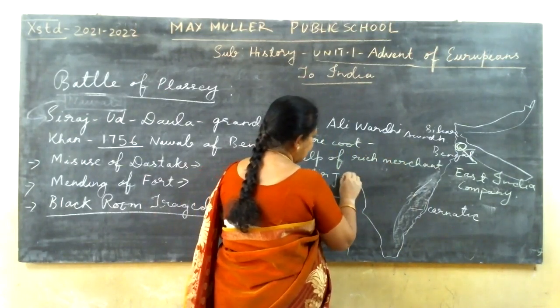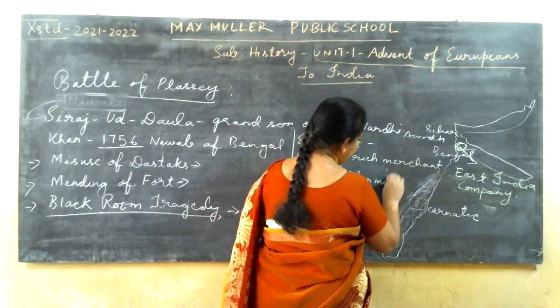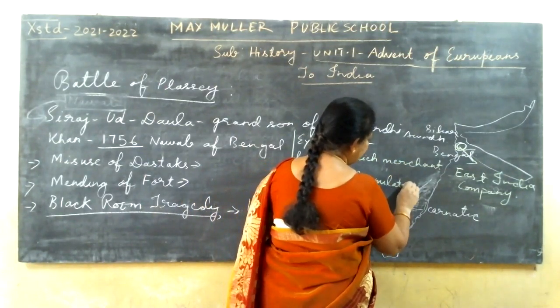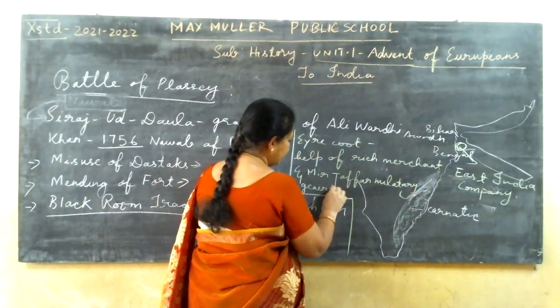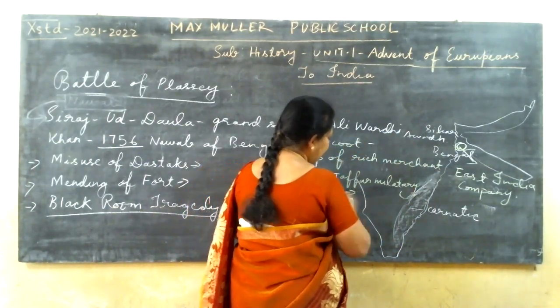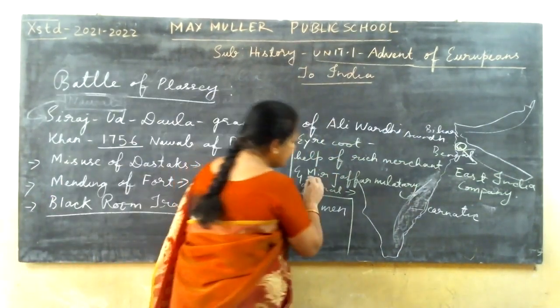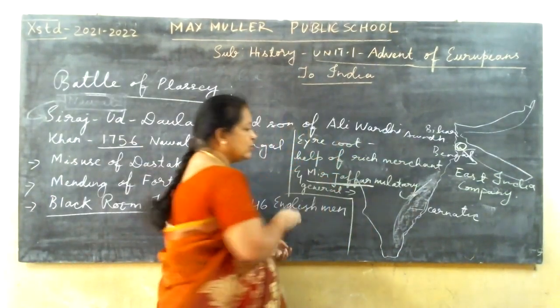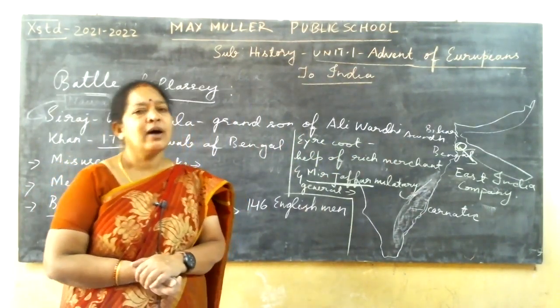Mir Jafar was a military general in Sirajuddaulah's regime. He was the person who was a military general in Sirajuddaulah's army.